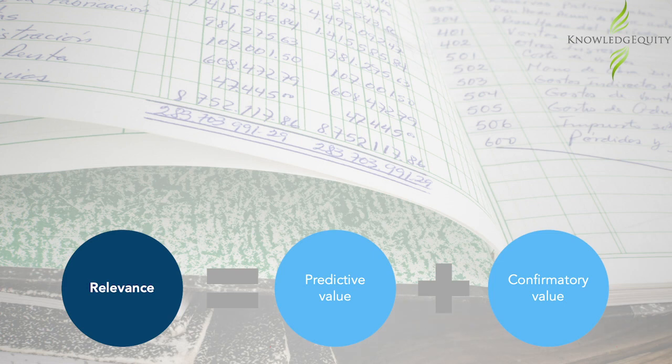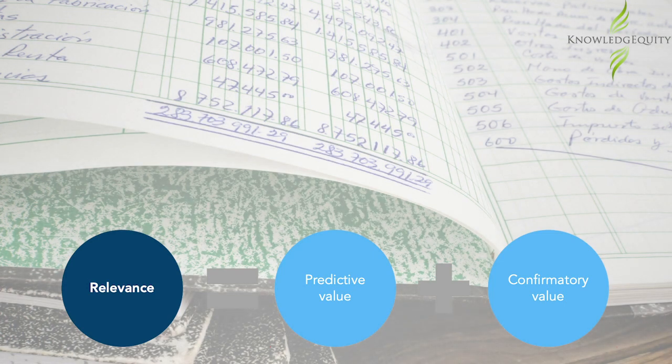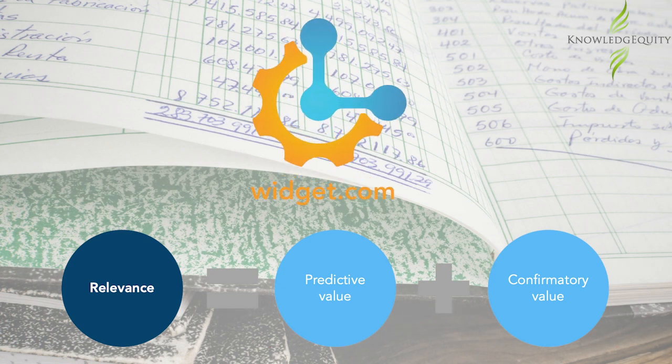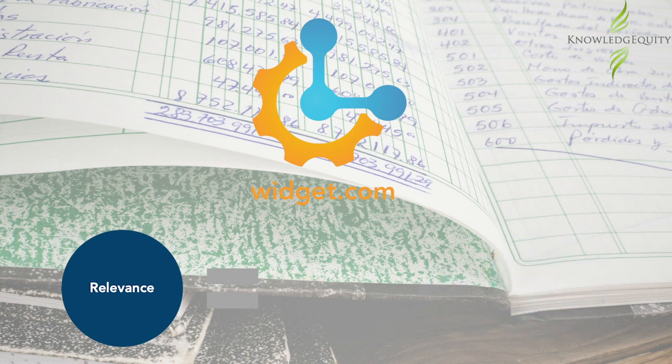The financial information deprived Laura the ability to develop trends since it only includes the current year. Therefore, the predictive value of Widget.com's financials are basically non-existent. The ability of Laura to get confirmatory value is also low, since the financials are unaudited and they are summarized, so do not afford her the opportunity to confirm or correct her understanding.